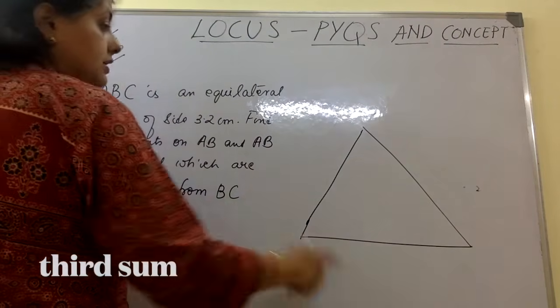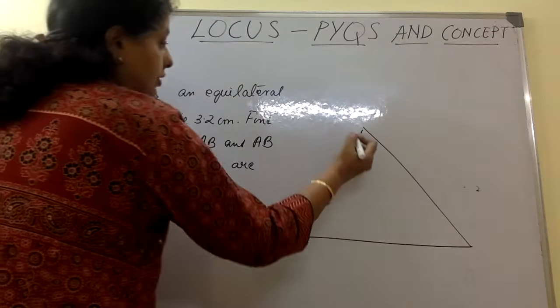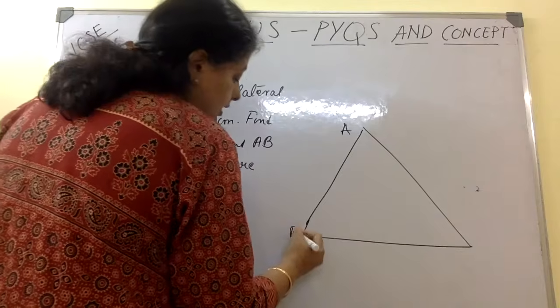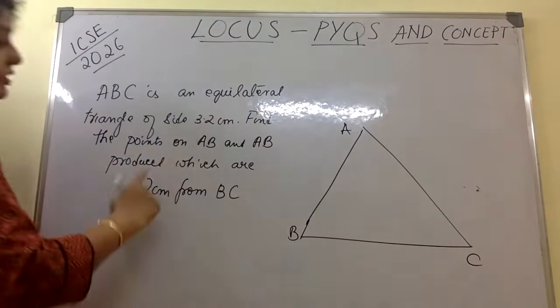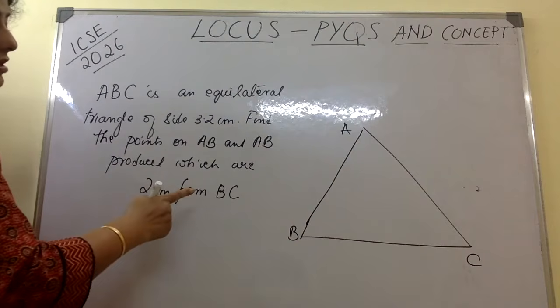Now here everything is 3.2 centimeters. Find the points on AB and, okay, so A, B, C, name them. Points on AB and AB produced, which are 2 centimeters from BC.